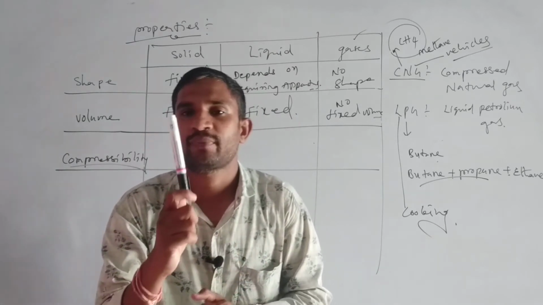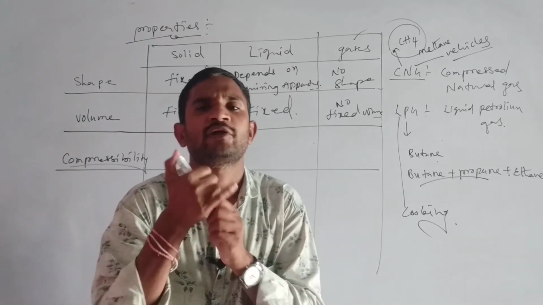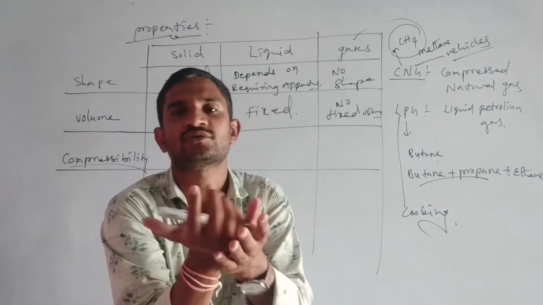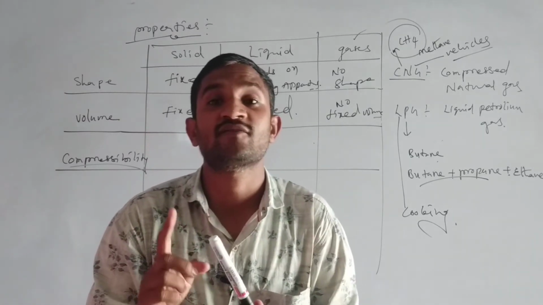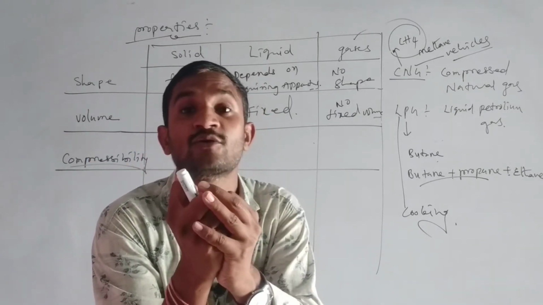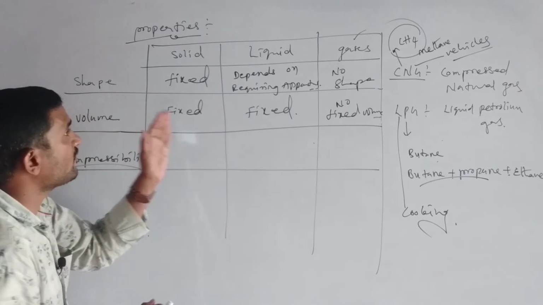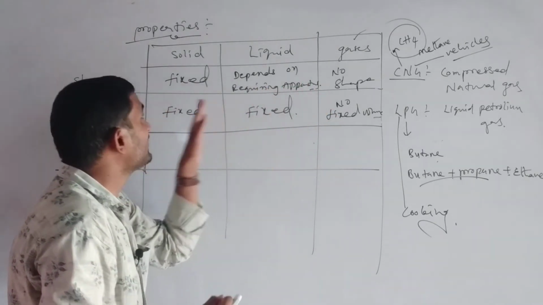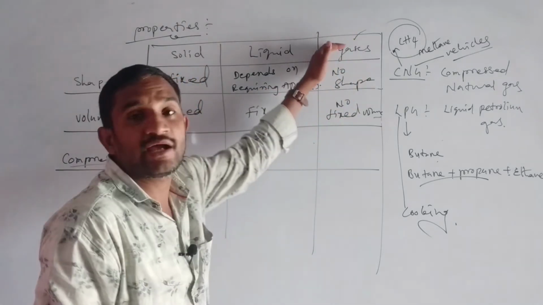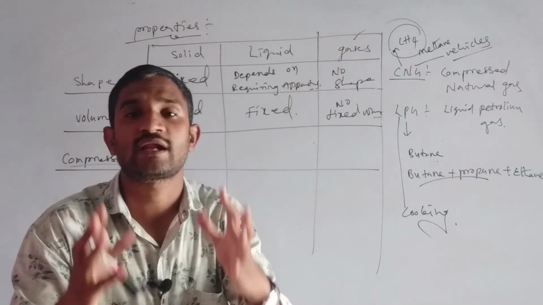Next, take your pen or pencil and apply force. Is there any chance for it to come very close together? There is no chance to come very close together because it is a solid object. That's why there is no chance. That means when we compare gas, liquid and solid, which molecules come close together? Only the gaseous molecules come close together.